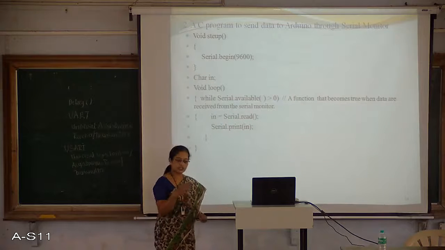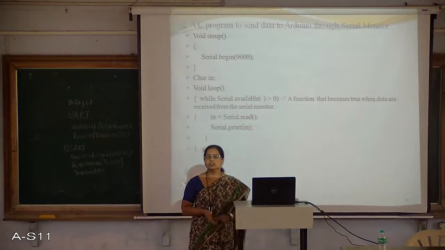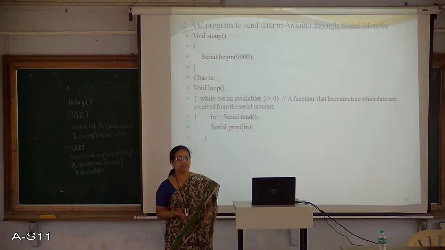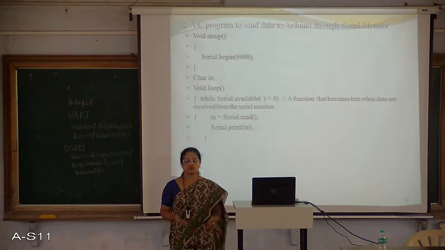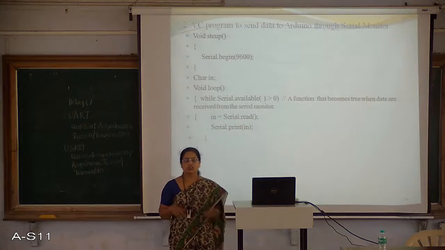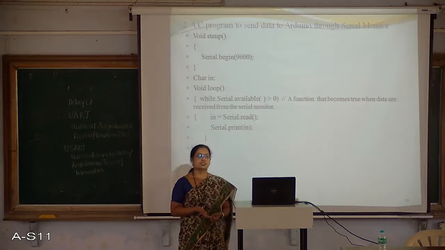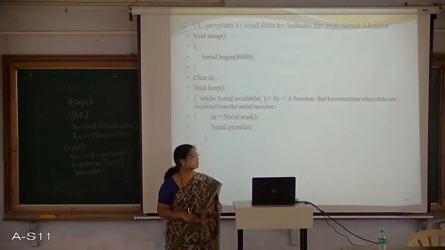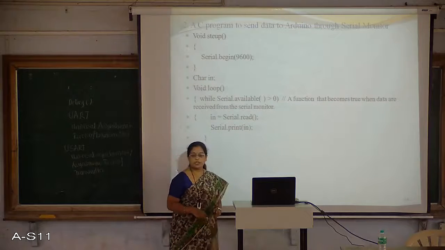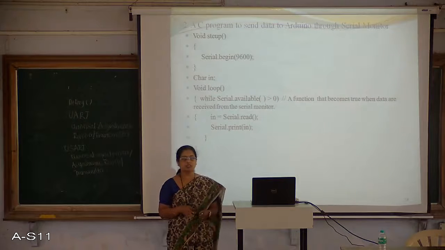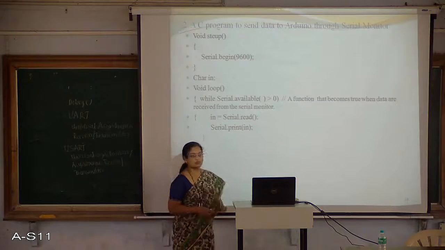You know what data you have sent, but if other persons want to know, or for yourself at least, in order to verify what data you have sent to the microcontroller, it will be displayed on the serial monitor by using serial dot print. So the characters stored in the variable will be displayed on the monitor.